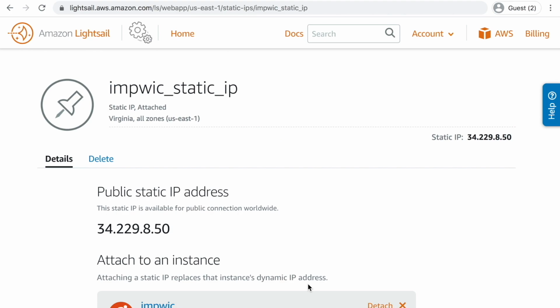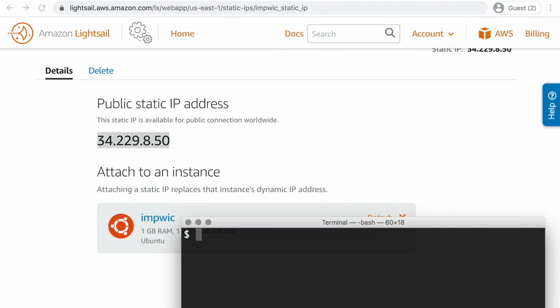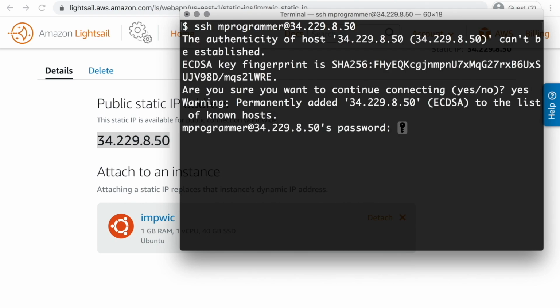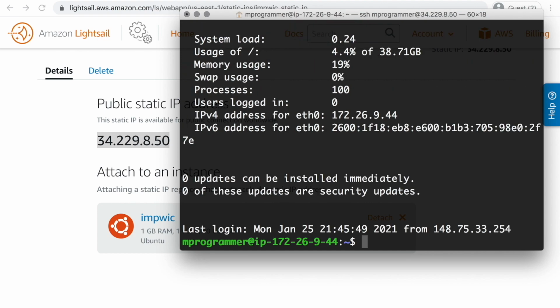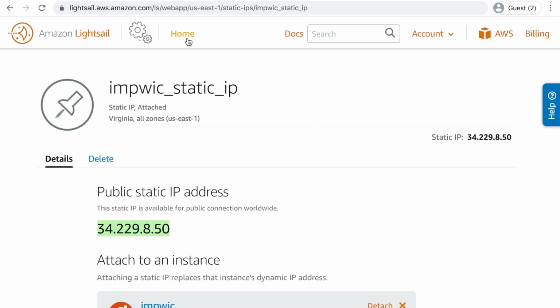We will now check whether we can use this new IP address to SSH into the server. We copy this address so it's on the clipboard, we open the terminal and type SSH mprogrammer at this new address. And if everything goes well, we will receive this question to which we answer yes, then we give a password and we are in. Our goal is to soon start using the name of the website, impweek.com, instead of these numbers.